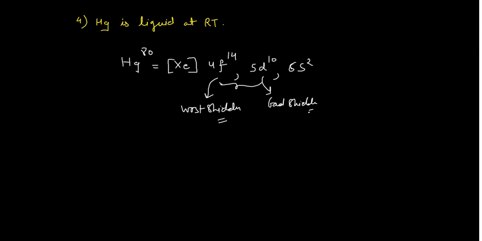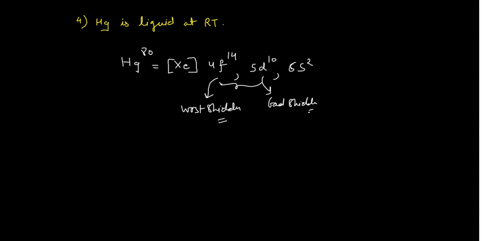So the tendency of the formation of the metallic bond as well as the covalent bond is almost nil in case of mercury, because of these 4f orbitals. These electrons cannot be removed from here. So when the metallic bonding is not there, its melting point falls very rapidly, very low melting. That's why at room temperature mercury exists as a liquid. So this is the possible reason for this one.